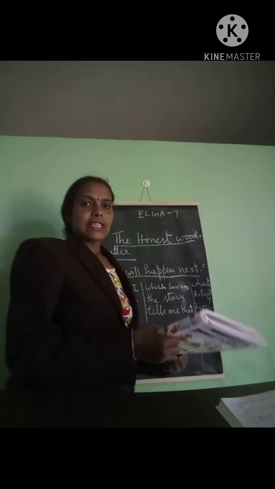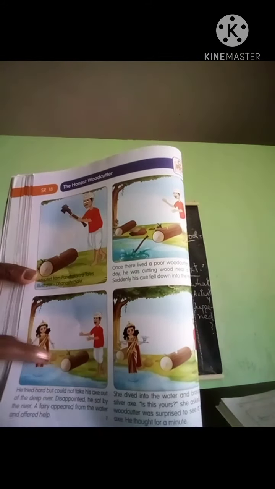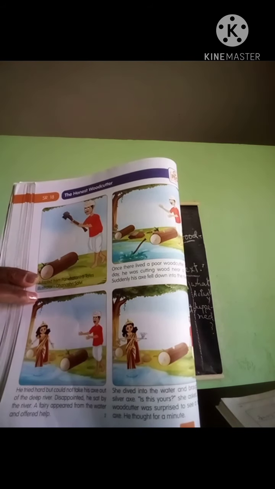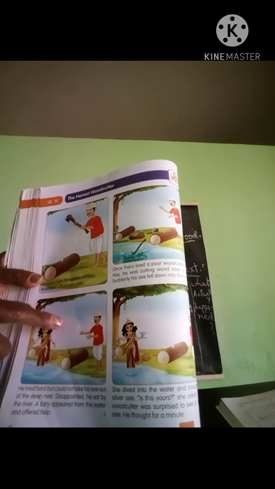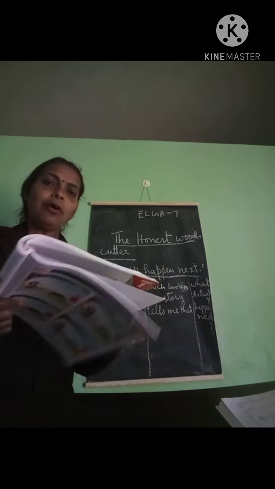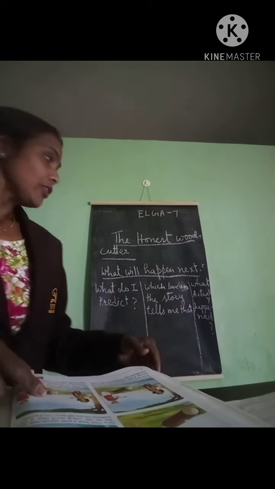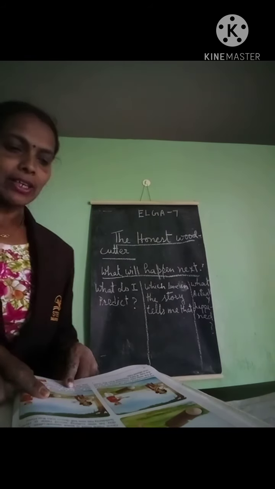Now before starting the story, you should see the picture. First you see the picture. In the picture, what can you see? There is a woodcutter. So in the first column, what I predicted is that this story is about a woodcutter. Now with me you have to do finger reading. We have to find which line in the story tells me that. That one we have to find out.